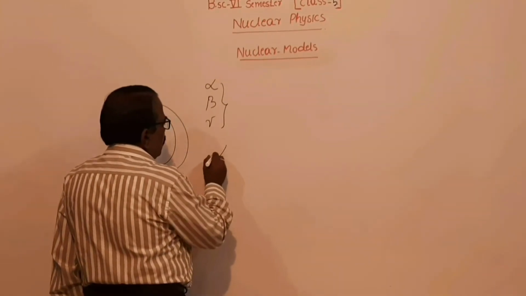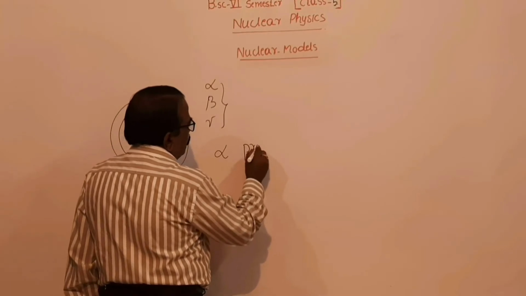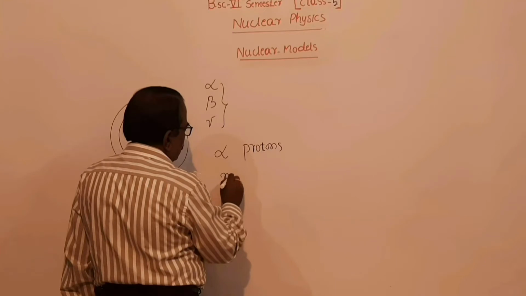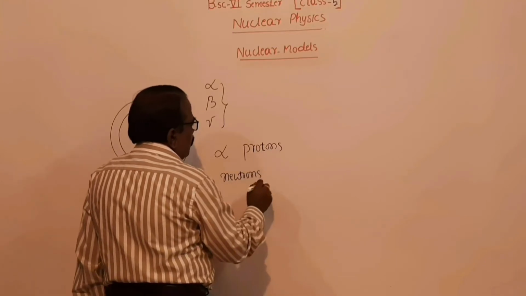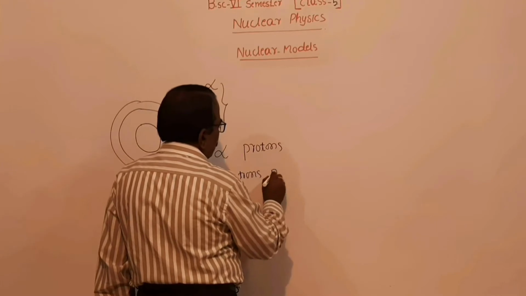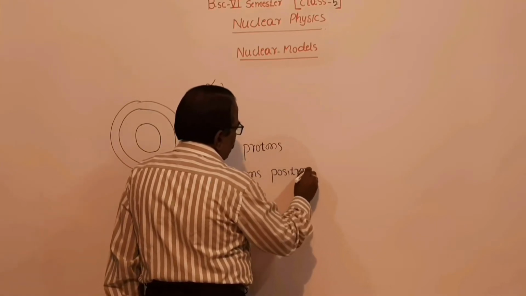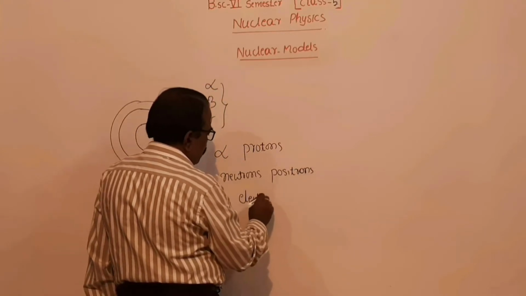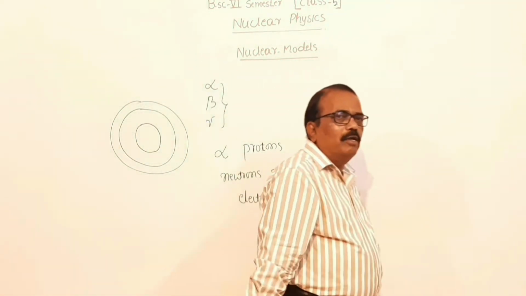They are alpha particles, protons, neutrons, positrons, and electrons. Inside the nucleus, these 5 particles are present.